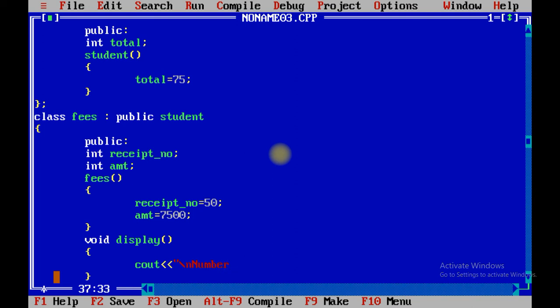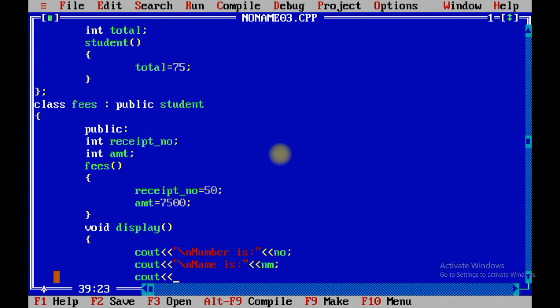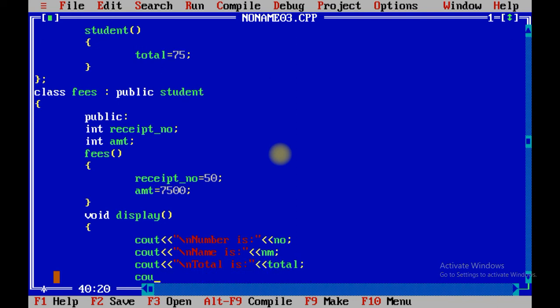So number is, cout number, name is nm, cout \n, total is, cout total, receipt number is, receipt number.